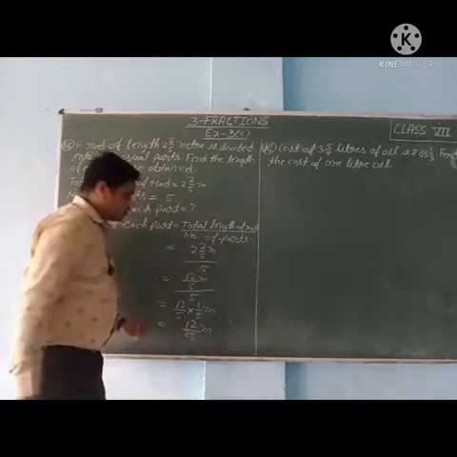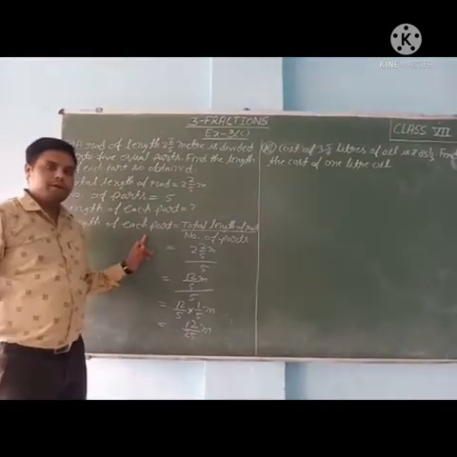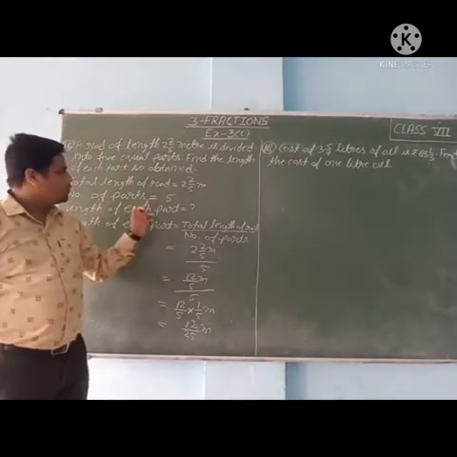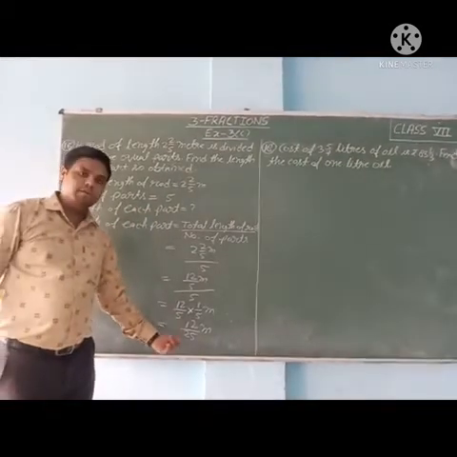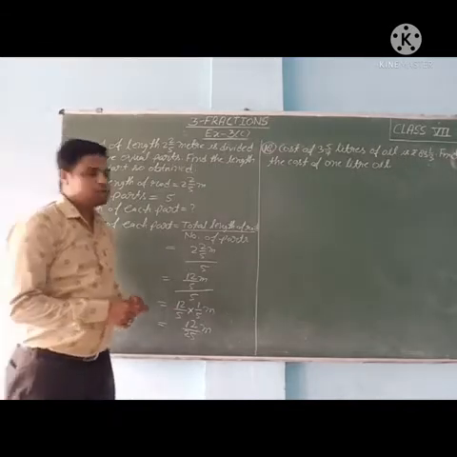It means 12 upon 25 meter is the length of each part of the rod after breaking it down into 5 equal parts. So the length of each part is equal to 12 upon 25 meter. This is the answer. Next, 18th sum.